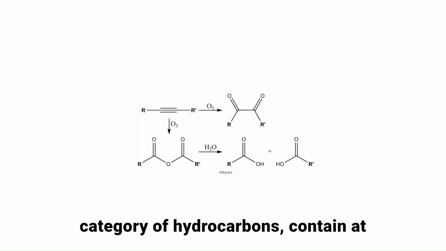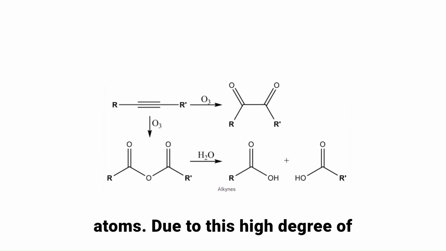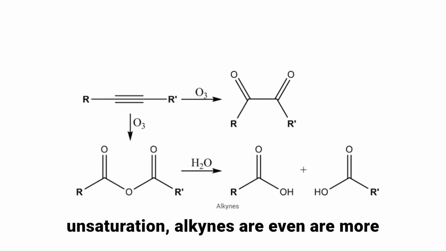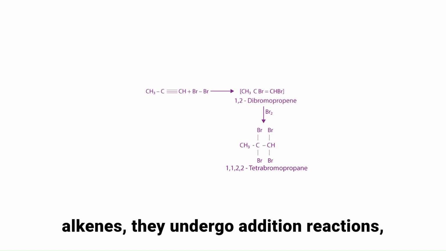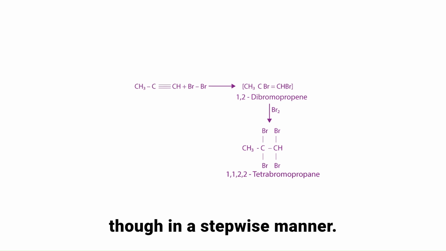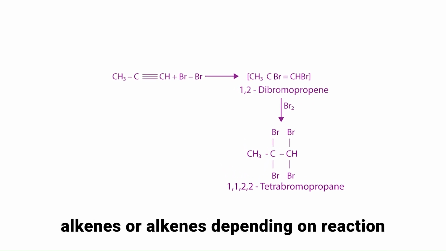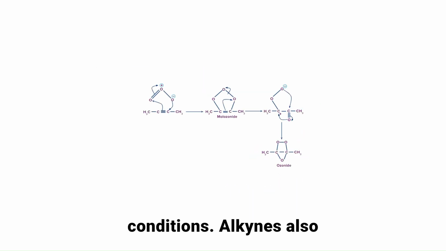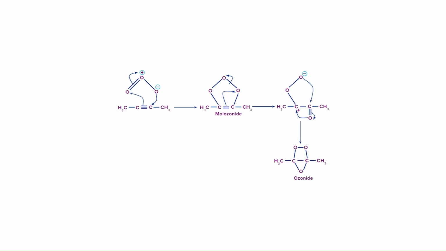Alkynes contain at least one triple bond between carbon atoms. Due to this high degree of unsaturation, alkynes are even more reactive than alkenes. Like alkenes, they undergo addition reactions, though in a stepwise manner. Hydrogenation of alkynes can yield either alkenes or alkanes, depending on reaction conditions. Alkynes also react with halogens, leading to the formation of tetrahalo compounds.